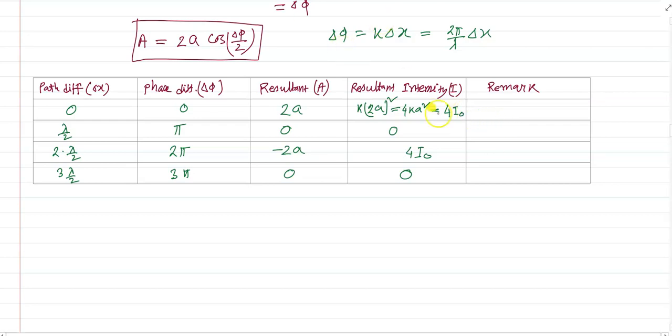These points are called constructive interference, and this is also constructive. The other points are called destructive.